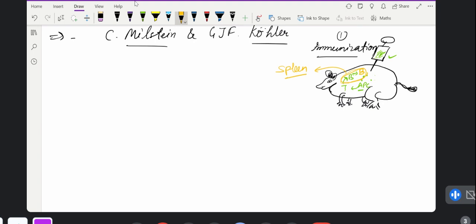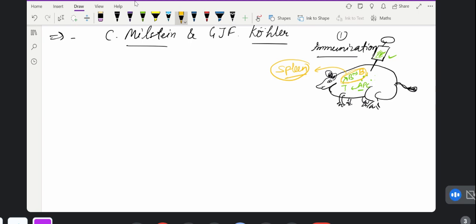Now, this spleen we will take. Why are we taking this spleen from the mouse? We will dissect the mouse and take out the spleen, because the spleen has the B cells, our important B cells. So that's why we took the spleen.